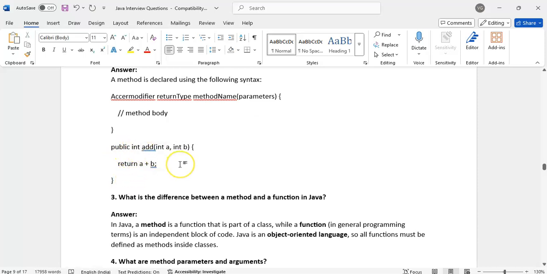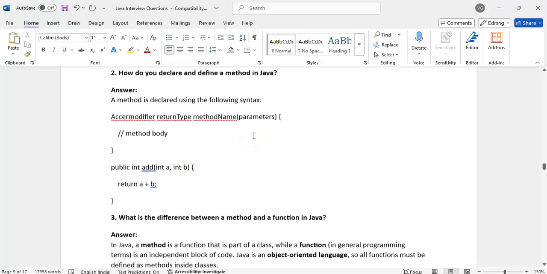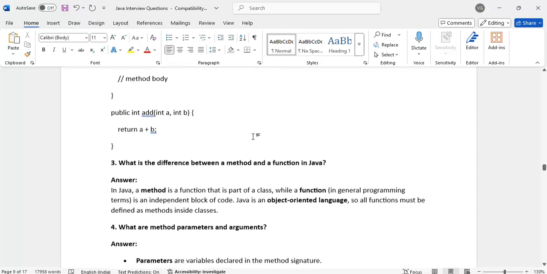The return type is optional. Without any arguments we can write a method, and without any return type we can write methods. We can have any number of arguments in a method: one argument, two arguments, three arguments.